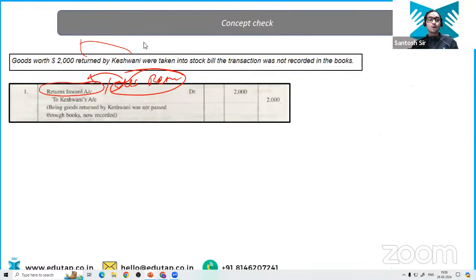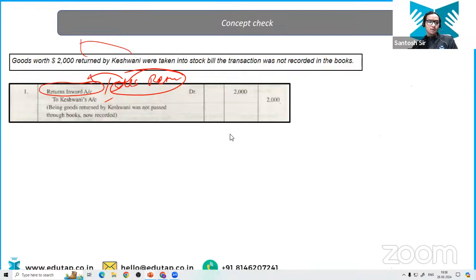It has not been sold. Goods worth rupees 2,000 have been returned by the other party. Sales return would be debited and Keshwani account obviously is going to get credited. Okay? Anyone has any problem in this question? Very good. Dhaval is correct here. And Nikita is also correct. Okay. Yeah, good. Meena is saying, no, sir. Have you got this question or should I repeat it, Meena? Tell me fast, because there are other students as well.